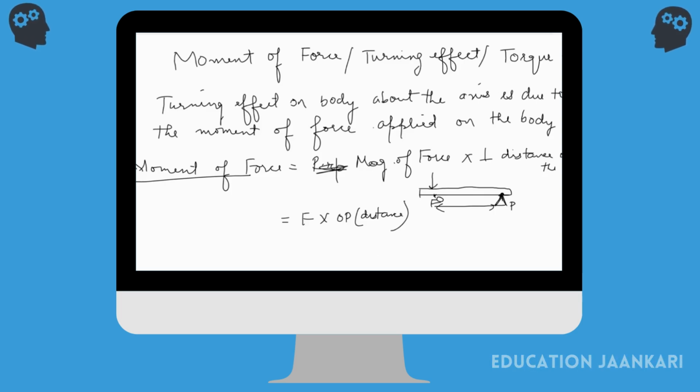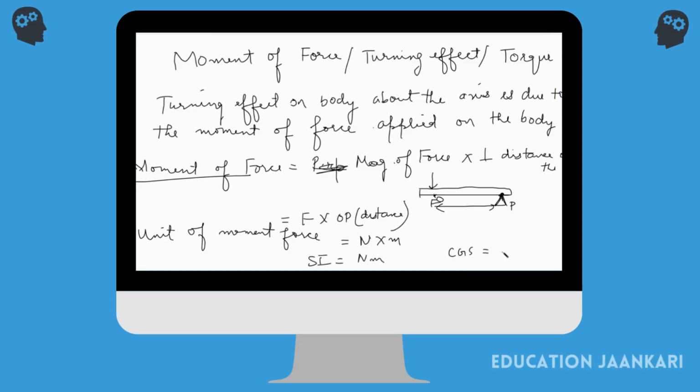If you talk about the unit of the moment of force, we can just derive it from the formula itself. The unit of force is Newton and distance is meter. So the unit of moment of force is Newton meter. This is the SI unit. If I take it in the CGS system, then it is dyne centimeter.